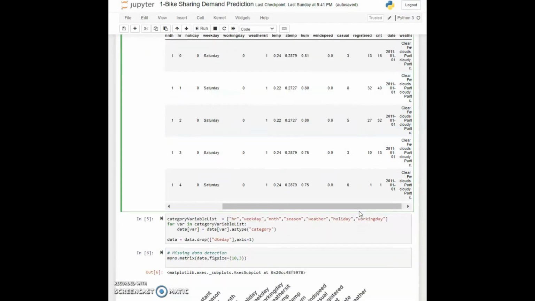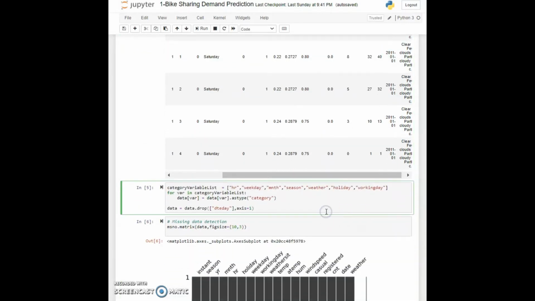Now coming down to cell 5, first I have separated the category variables that I am interested in: hour, weekday, month, season, weather, holiday and working day. Then I have changed the data types of those columns to category. Also, I have dropped the dteday column since we have already extracted the necessary columns out of it and it's no longer needed.